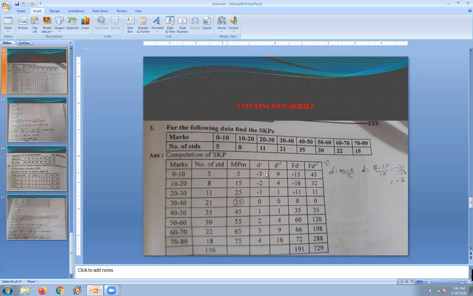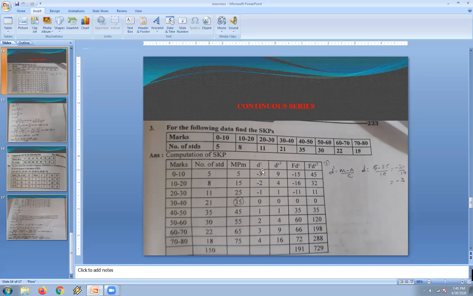In the same manner, here we have to calculate the mean and the standard deviation. In this also, in the first column we mark the class intervals that they have given in the question. In the second column we mark the frequencies. Then we know that for the calculation of mean, first we require to calculate the midpoint values.